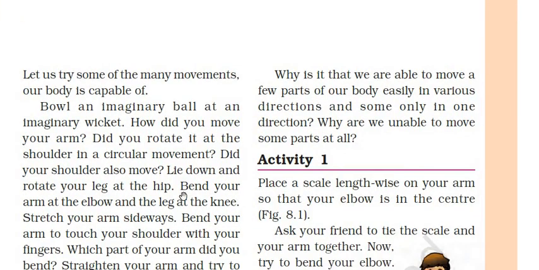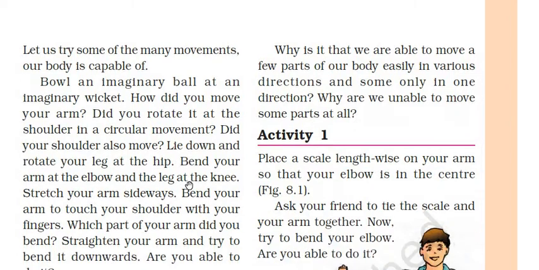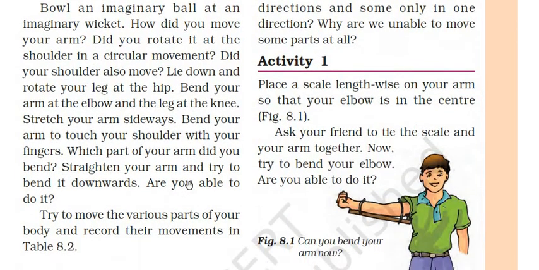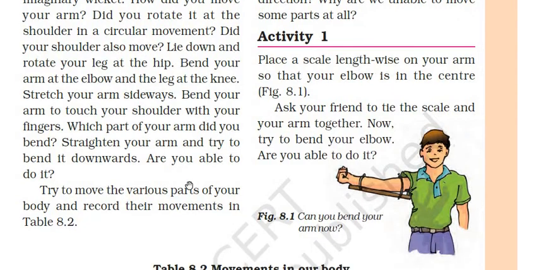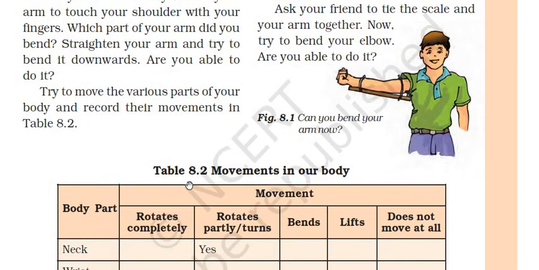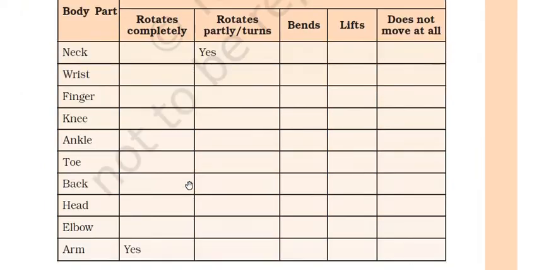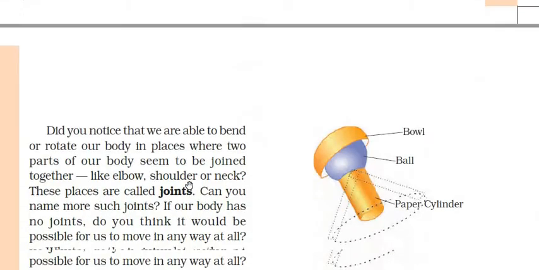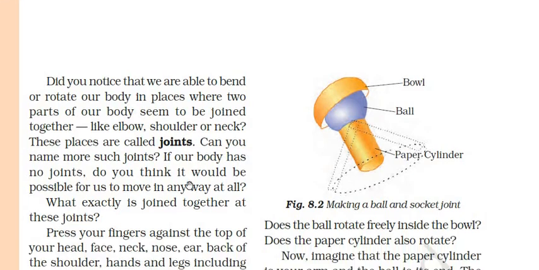Why is it that we are able to move a few parts of our body easily in various directions and some only in one direction? Why are we unable to move some parts at all? Right? So this is activity 1, where you just ask your friend to use a scale attached to his elbow and ask him to bend. What will happen to it? You just need to observe and write it down in your observation.